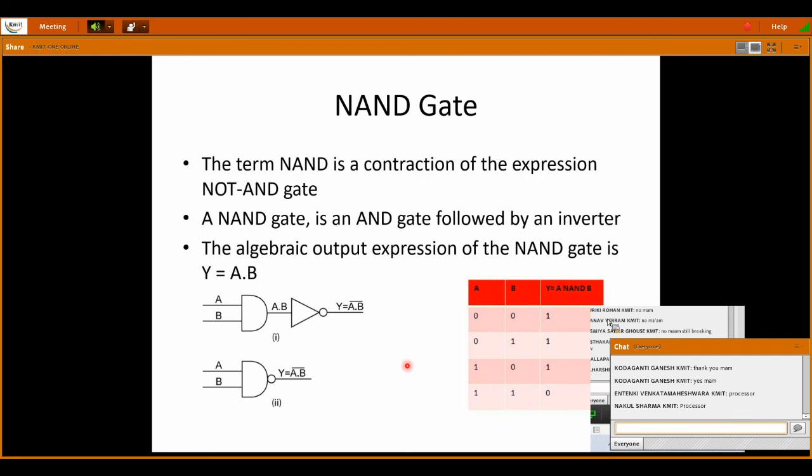So in five more minutes I'll end this session. Then we will have the quiz today. So we will start the quiz. I'll discuss only these two universal gates and we will stop the class here.